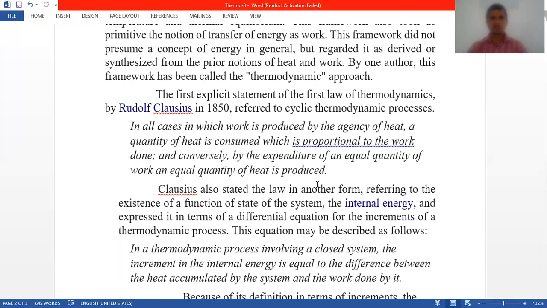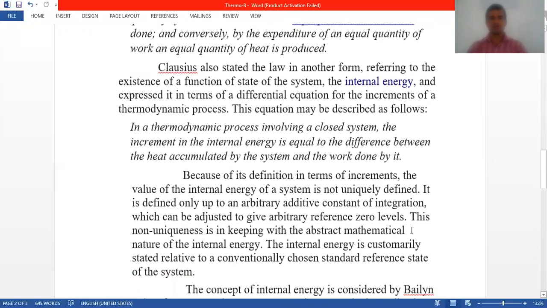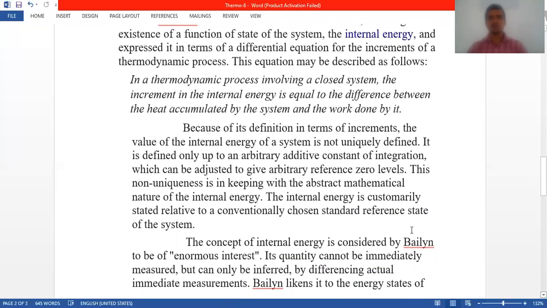Clausius also stated the law in another form, referring to the existence of a function of state of the system, the internal energy, and he expressed it in terms of a differential equation for the increments of a thermodynamic process. This equation may be described as follows. In a thermodynamic process involving a closed system, the increment in the internal energy is equal to the difference between the heat accumulated by the system and the work done by it.